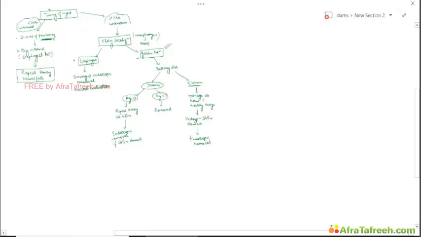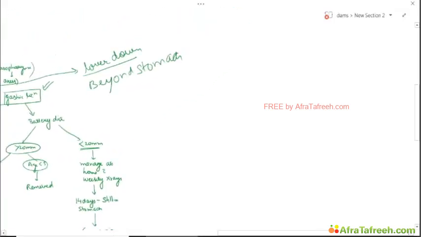If it is in the esophagus, it should be removed urgently. If it is in the stomach, the further management depends on the size of the battery and age of the patient. Okay. If it is lower down, that is beyond the stomach, then you can have management at home.